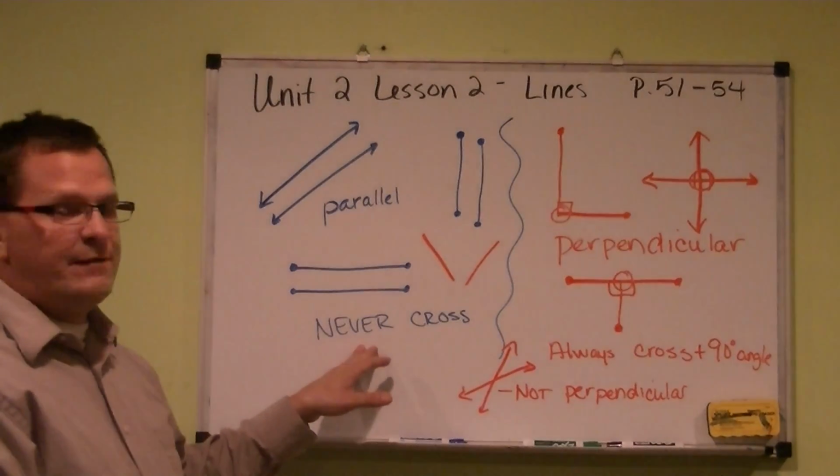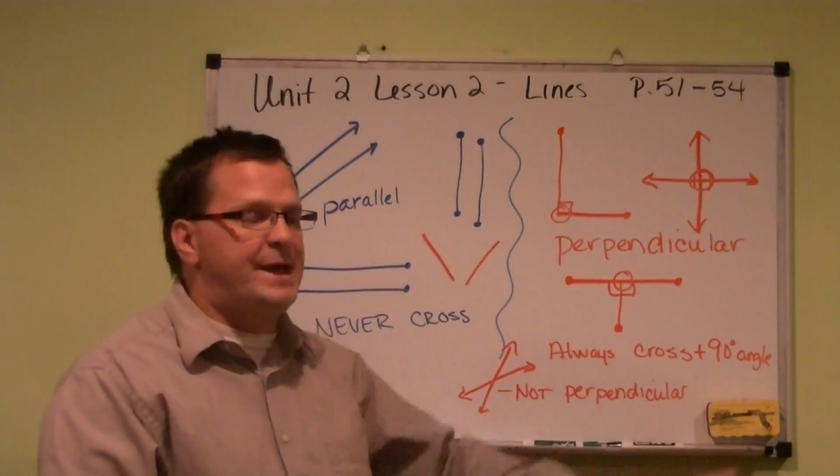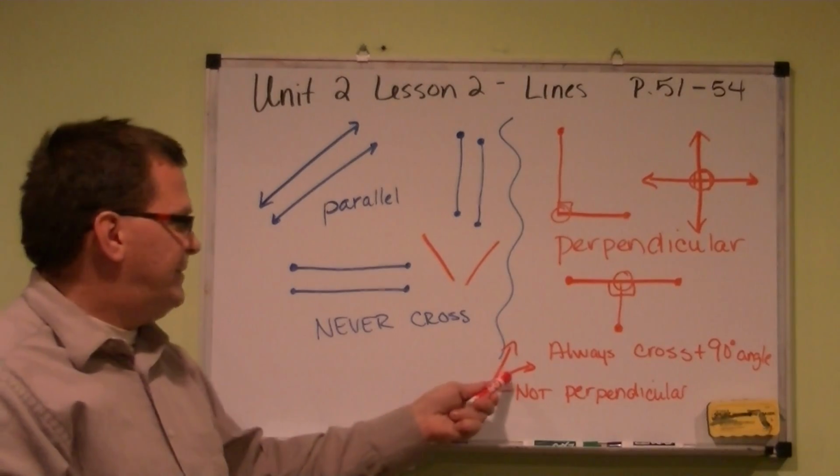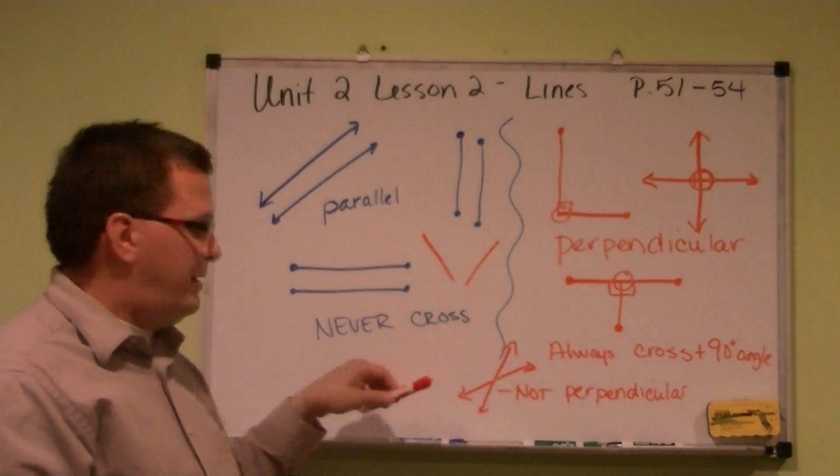Remember, parallel never crosses. Perpendicular is always going to cross, plus have a 90-degree angle at some point. Remember, something like this would not be perpendicular. Something like this will not be parallel lines.